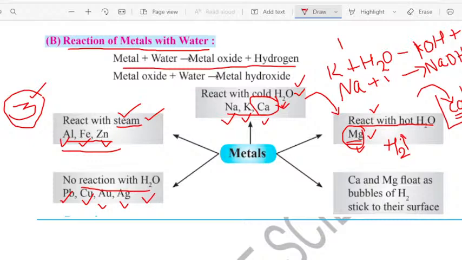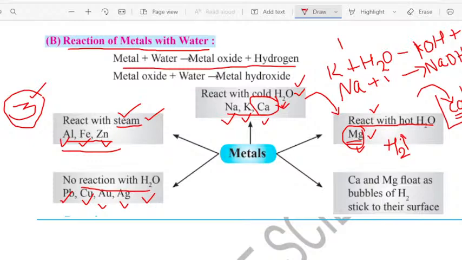You want to know which are the metals that react with cold water, which are the metals that react with the hot water, which are the metals which react with the steam, you should know that. I will explain the diagram at the end of the class, because I have attached the diagram at the end of the PDF. I will explain, dear students.